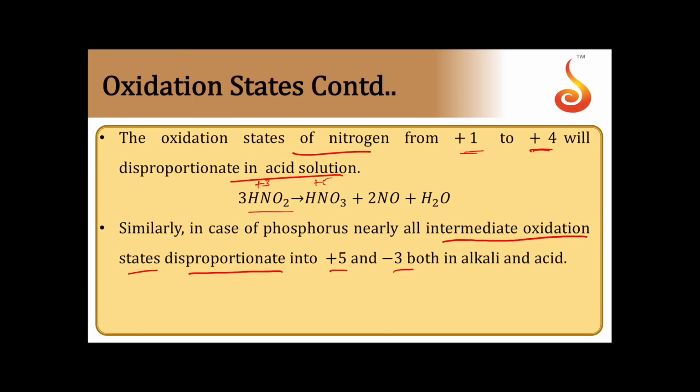Let's take the example of phosphorus also. If you take an acid H3PO2, where you have a +1 state, it changes into H3PO4 and then PH3. This takes place upon heating. H3PO4 has a state of +5 here. Here it is a -3 state for phosphorus. So the +1 state is changing into the +5 state and then the -3 state. Therefore, in the case of phosphorus also, the intermediate oxidation states disproportionate into +5 and -3 states in both alkaline as well as acidic medium.